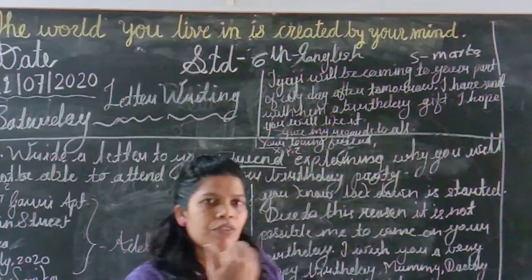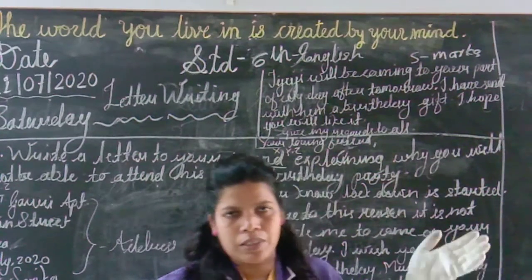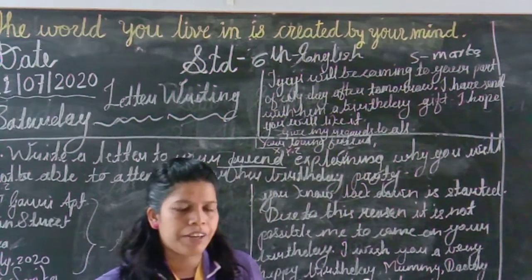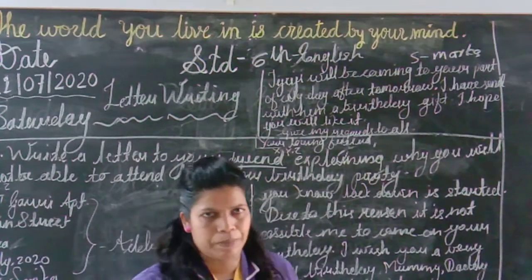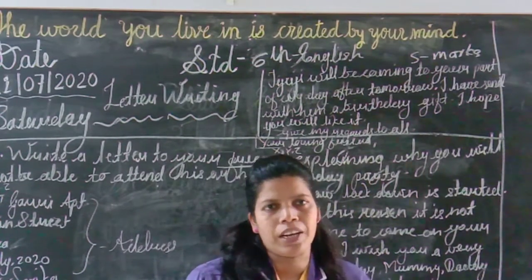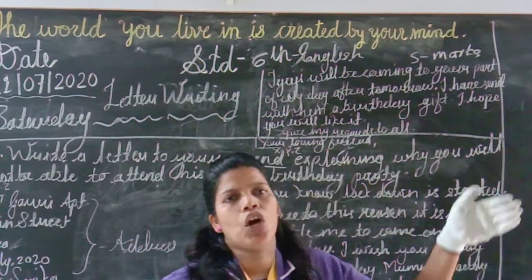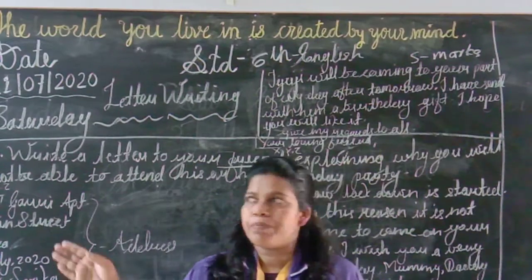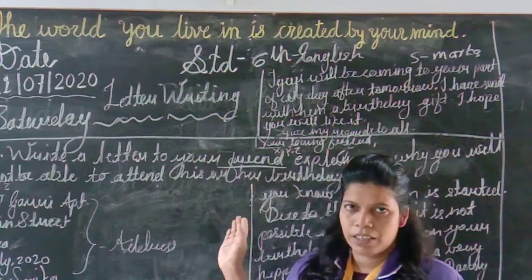See, formality we are mostly doing with our class teachers, principals, then official letters. Whenever we want to write, our whole data should be neat and clean. So that is called related to office. Whichever letters we are writing like that are called official letters and formal letters. And here today we are going to learn the informal letter.